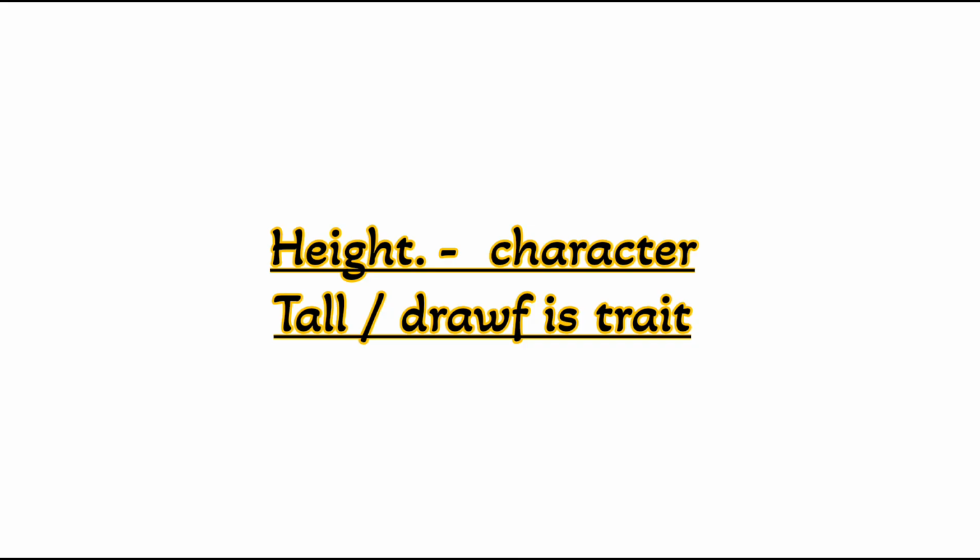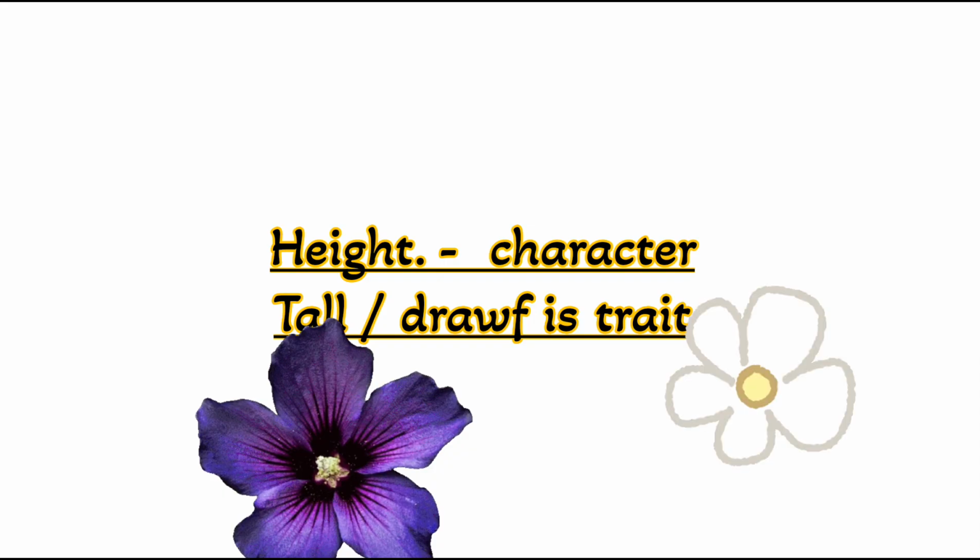Whereas flower color is the character, and purple and white are the traits. So character is the big category, and the trait is the specific type inside the category. Character is the question and trait is like the answer. For example, what is the plant height? That is the character, and tall and dwarf are the traits.